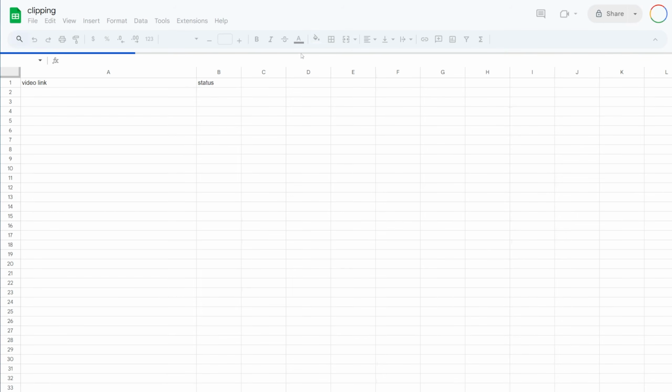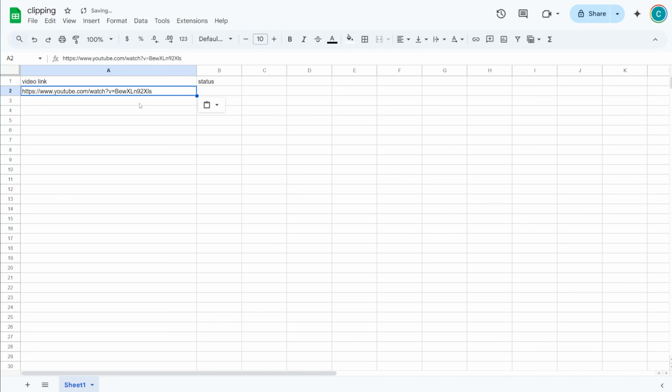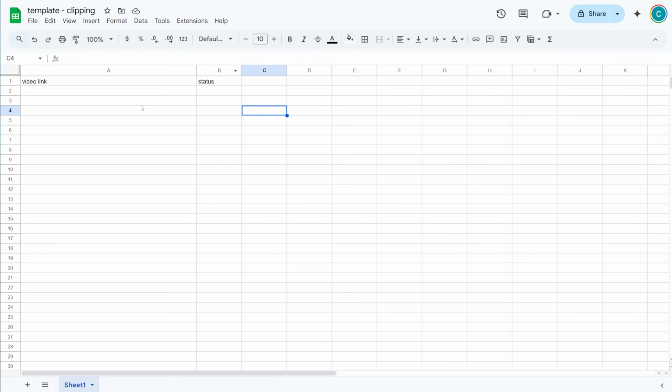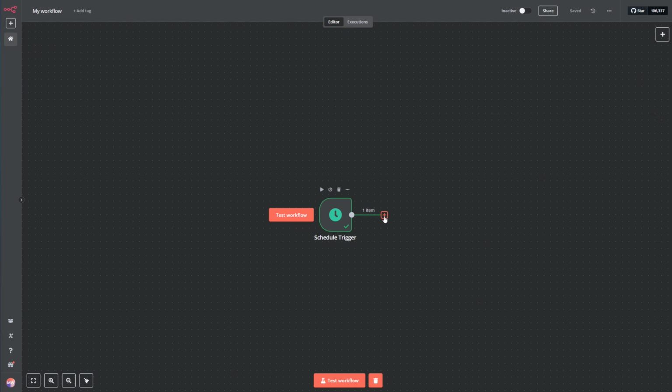And here in your new copy, you are going to add the link. You won't be able to edit the template. That's why it's important to make a copy from the template. After adding the video link, that's all. You don't have to add anything more or configure anything more. That's everything that you need to do.